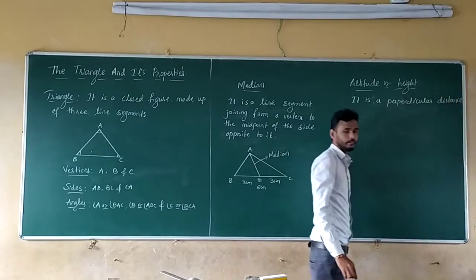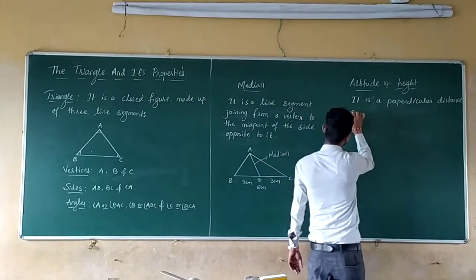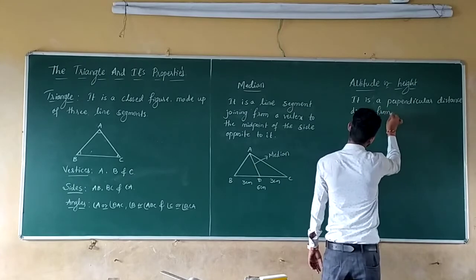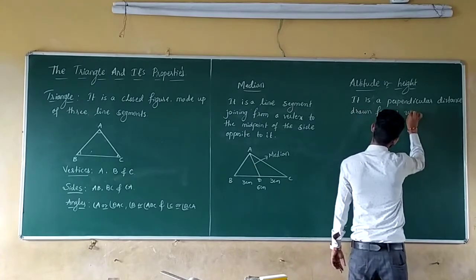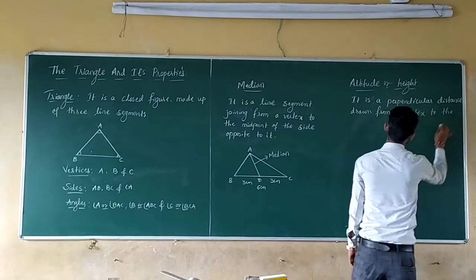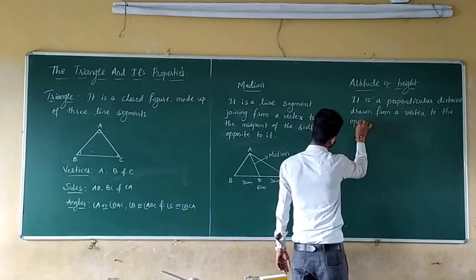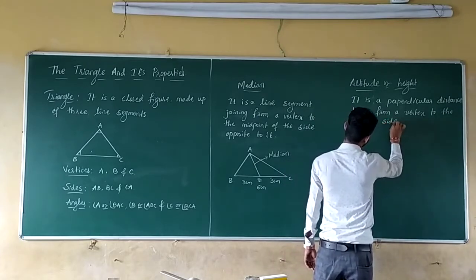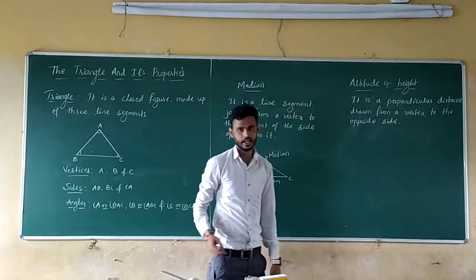It is a perpendicular distance drawn from a vertex to the opposite side.